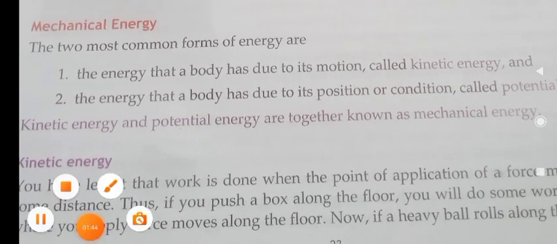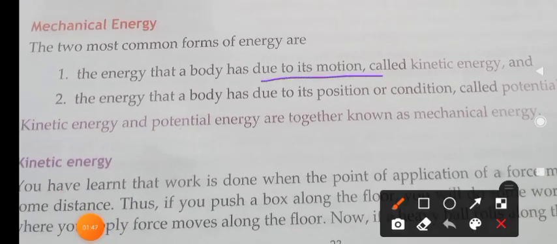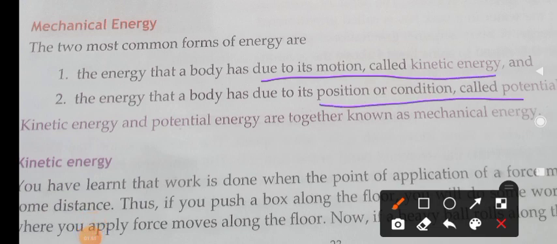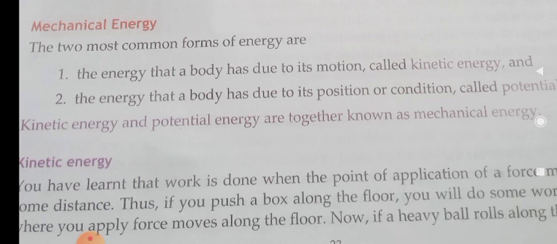So in general we can say all the moving objects have kinetic energy, and all the objects at rest have potential energy. Is it clear, children?